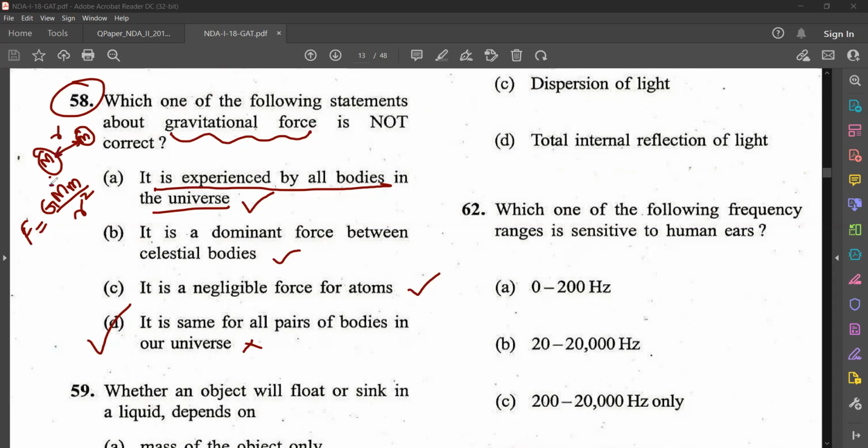So it depends on what? It depends on mass. And that's why it is not the same for all pairs, isn't it? It depends on mass, so it is not the same. They are saying it is the same. It is not the same, so that is the incorrect statement.